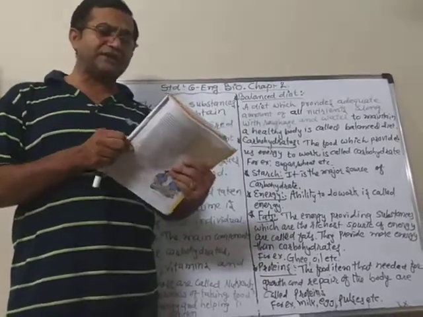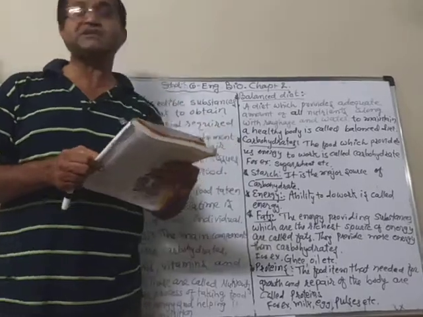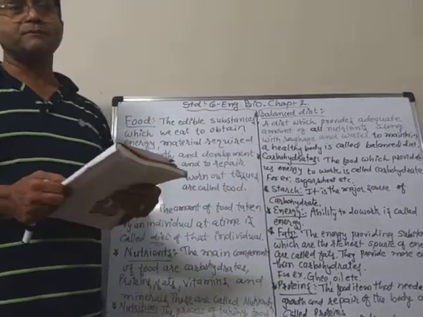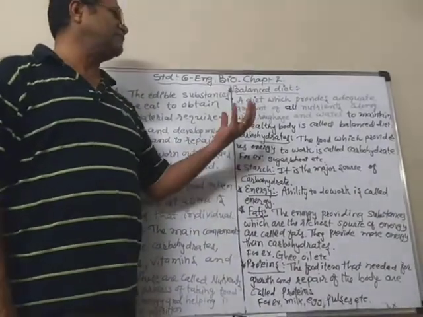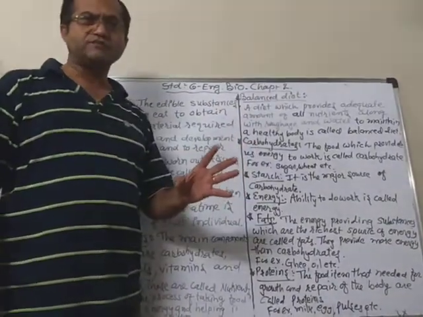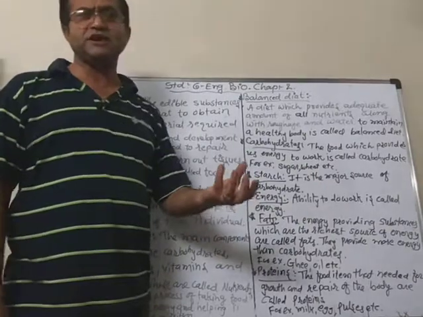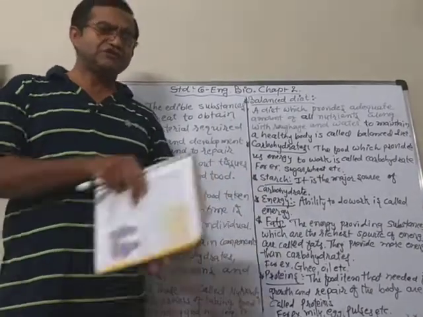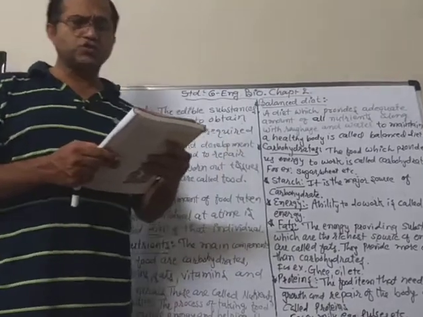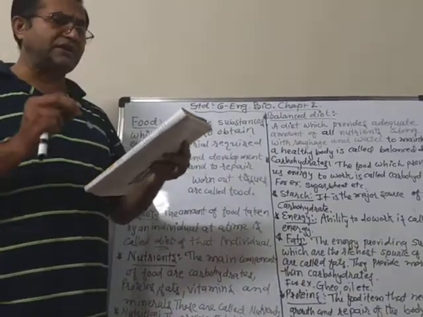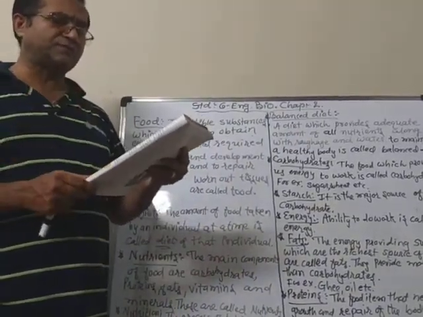Sometimes we may not really have all this variety in our meals. Sometimes we eat only rice and dal or sabji, roti, etc. But generally we need to eat different types of food.